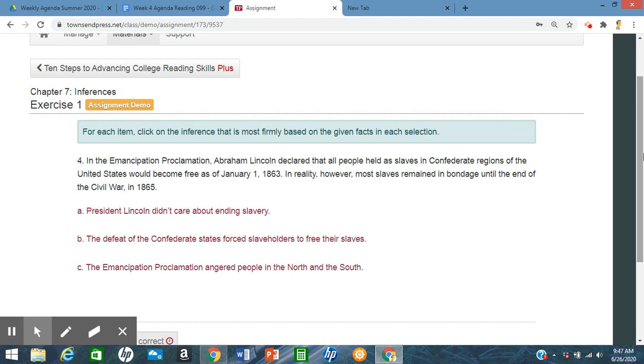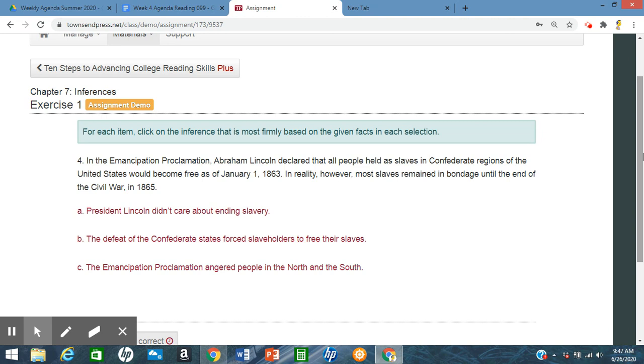So if we eliminate C, the Emancipation Proclamation angered people in the North and South, this is a practice of sticking with the information that they give you in this paragraph. We have to eliminate C because it mentions nothing about people in the North and South being angry. Our pure focus here is the Emancipation Proclamation and Abraham Lincoln.